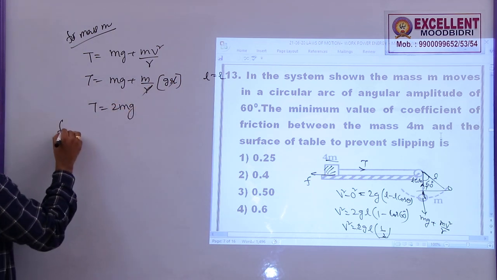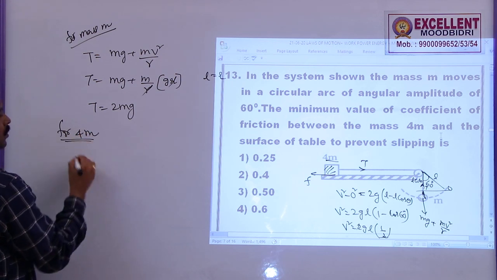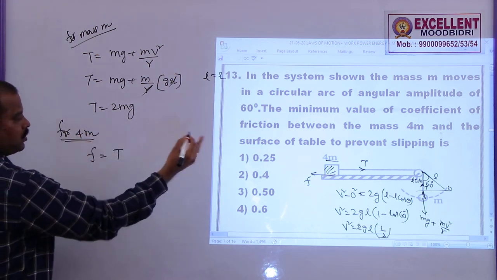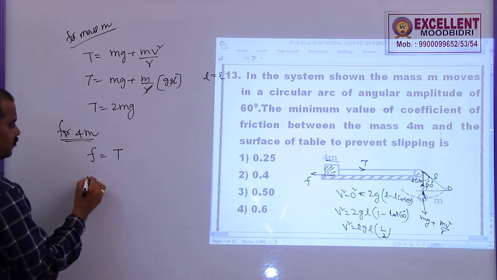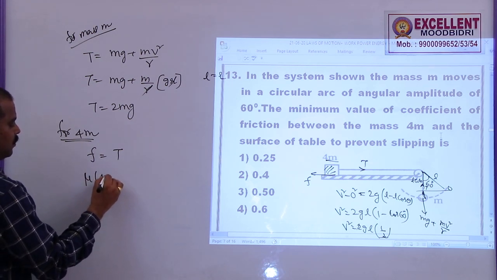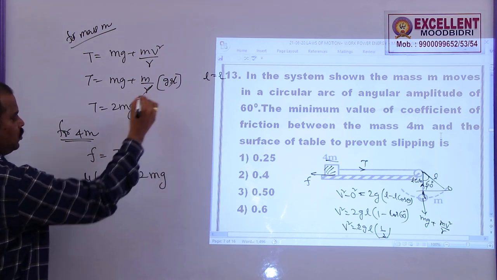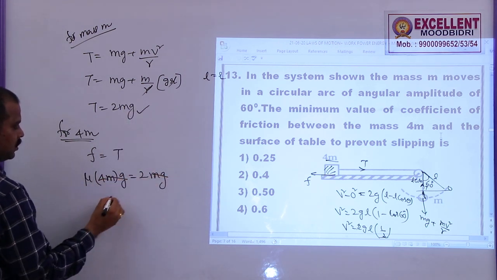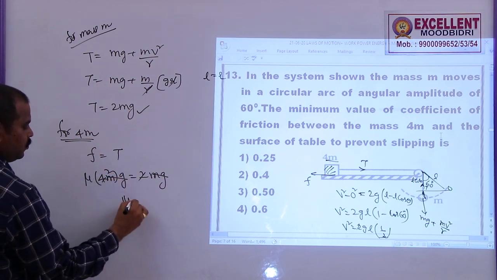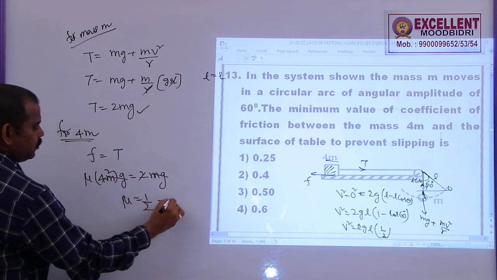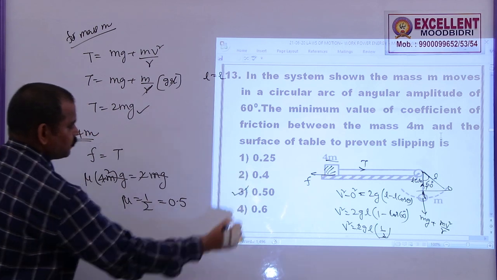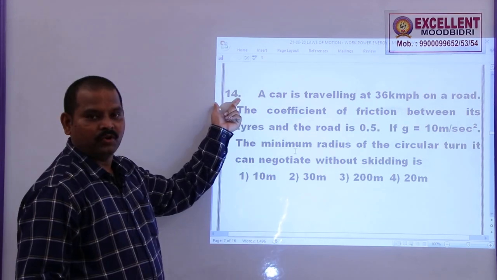Now for mass 4m, the frictional force must be equal to the tension in the string. Here frictional force is equal to mu into mass 4m into g is equal to the tension, which is 2mg. So this mg gets cancelled, 2 1s, 2 2s. So mu is equal to 1 by 2, that is 0.5. Option 3 is correct.